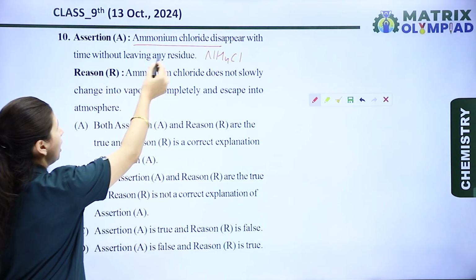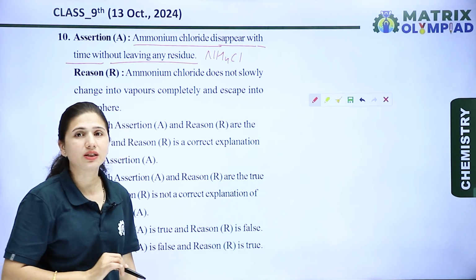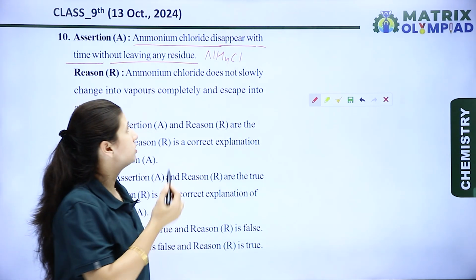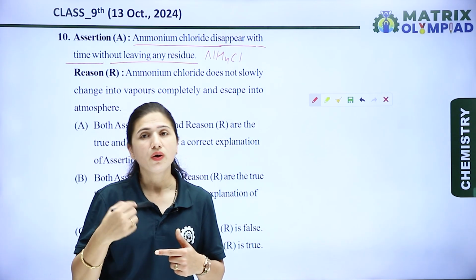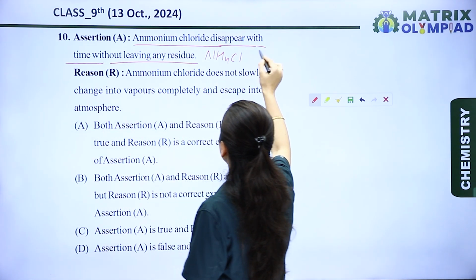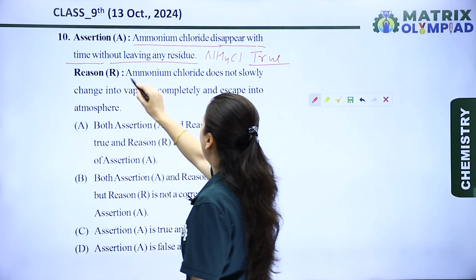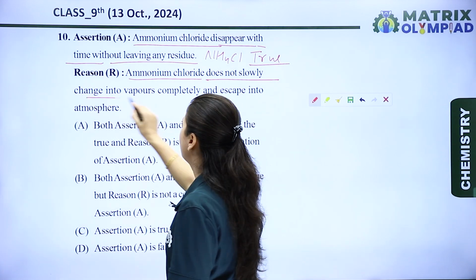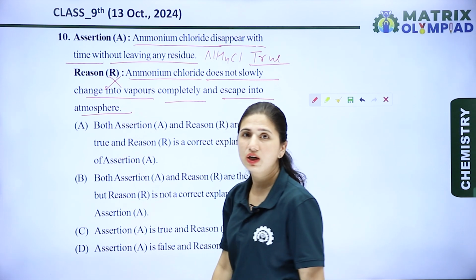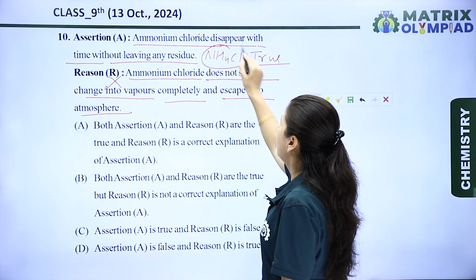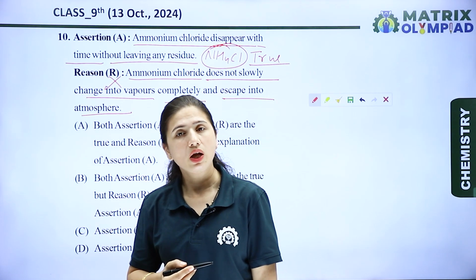Let's see the assertion. Ammonium chloride disappears with time without leaving any residue. Yes, it is a completely true statement, because ammonium chloride is a sublimable substance, so it converts directly from solid to vapor phase. It means the assertion is a true statement. Now the next is the reason. Ammonium chloride does not slowly change into vapors completely and escape into the atmosphere. No, it is a completely wrong statement, because we discussed that ammonium chloride is a sublimable substance. It directly converts from solid to vapor phase.